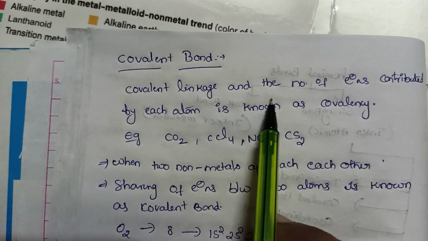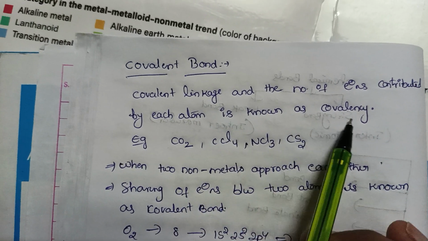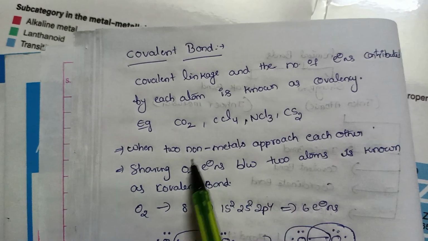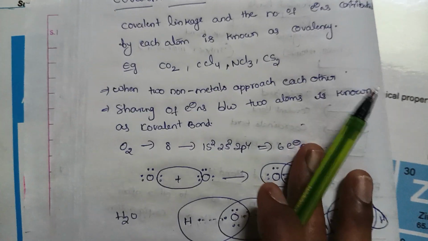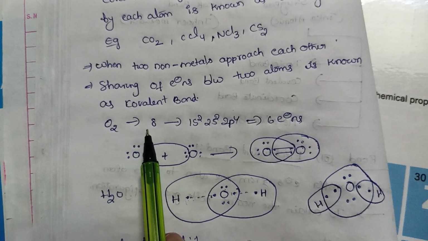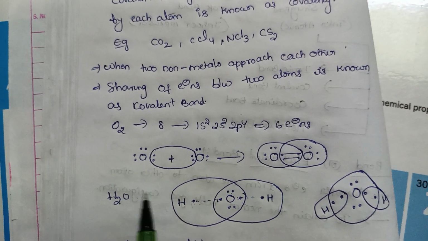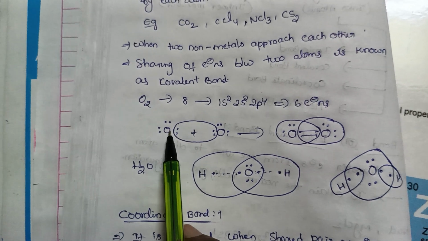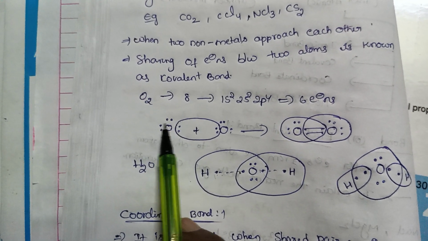Covalent bond. Covalent linkage is, and the number of electrons contributed by each atom is known as covalency. CO2, CCl4, NCl3, etc. When two non-metals approach together, they form a covalent bond. If we take one example, O2, oxygen has 6 electrons in the outermost shell. See, the Lewis symbol for oxygen, 6 electrons are present.